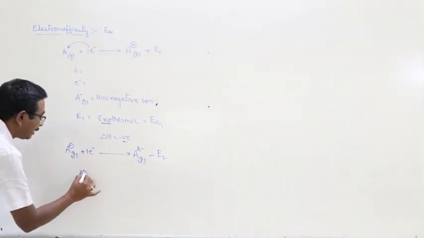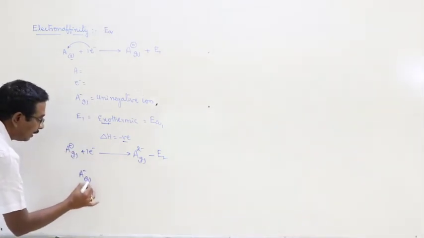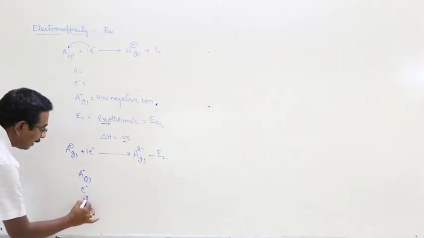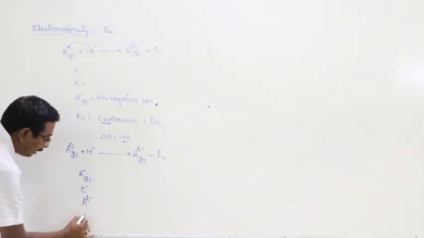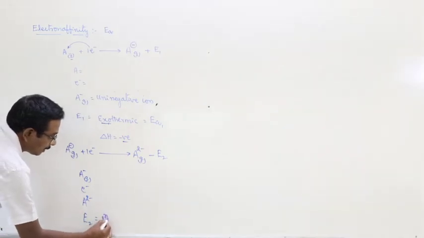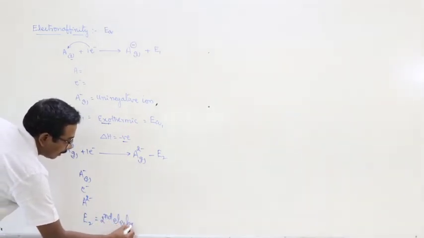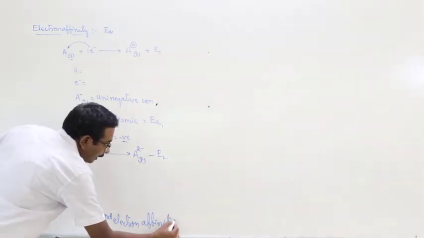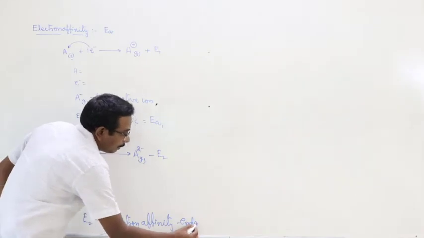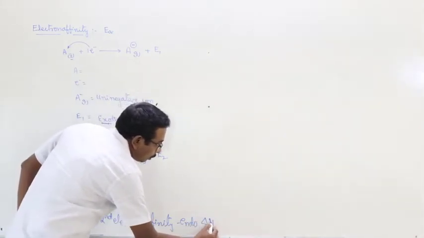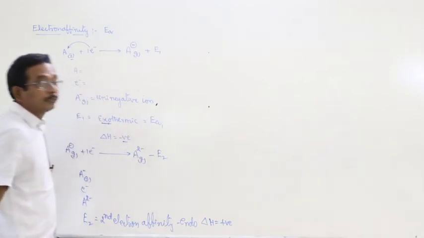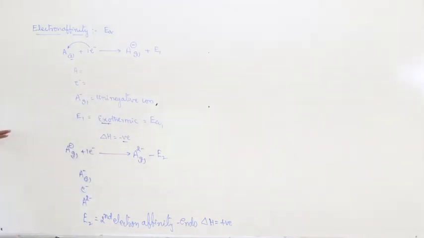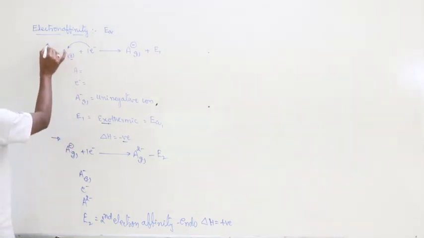Here A minus is the uni-negative ion, this is the electron, A2 minus is the di-negative ion, and E2 is the second electron affinity. Second electron affinity is endothermic, delta H is positive. This is related to the second electron affinity, and this is related to the first electron affinity.